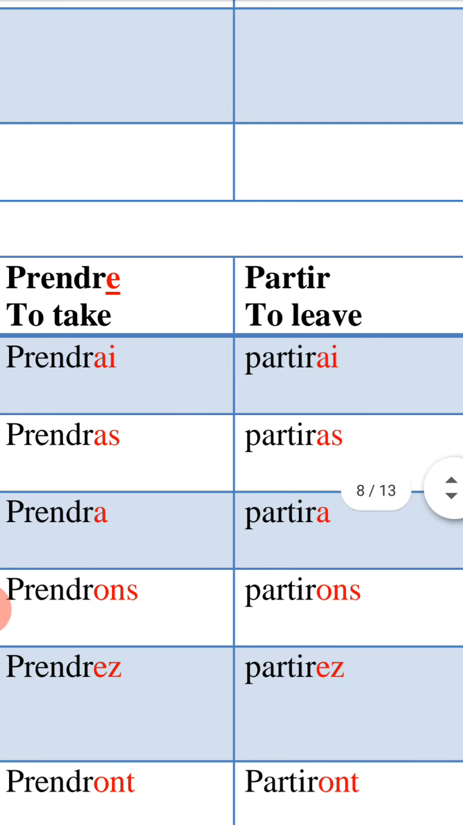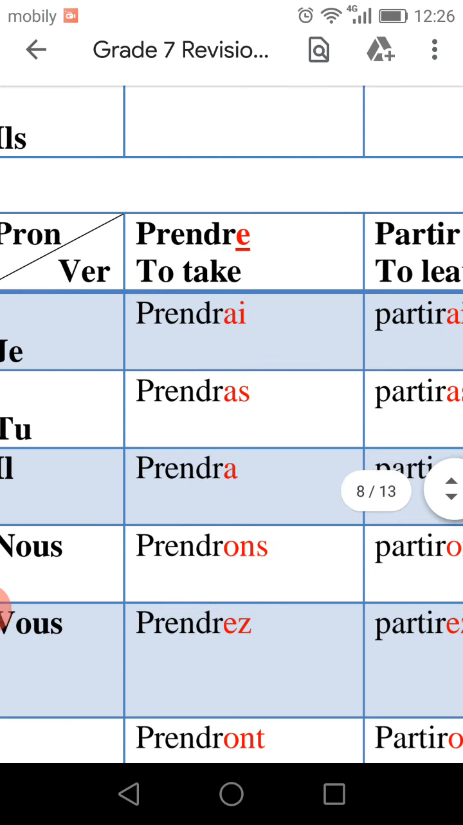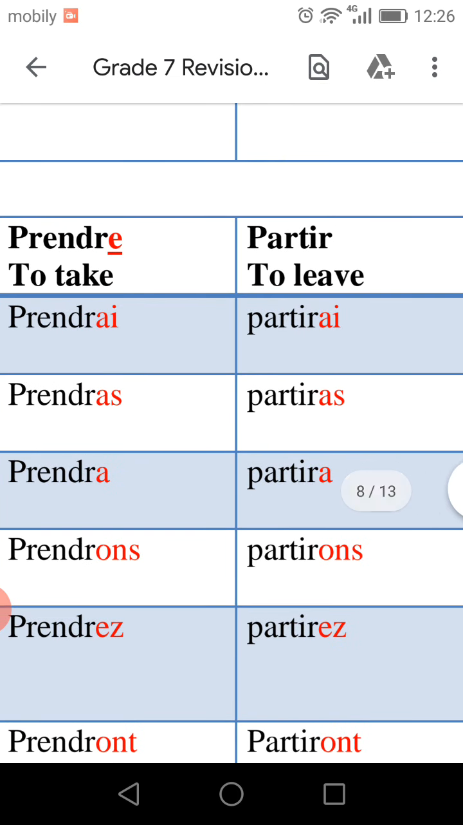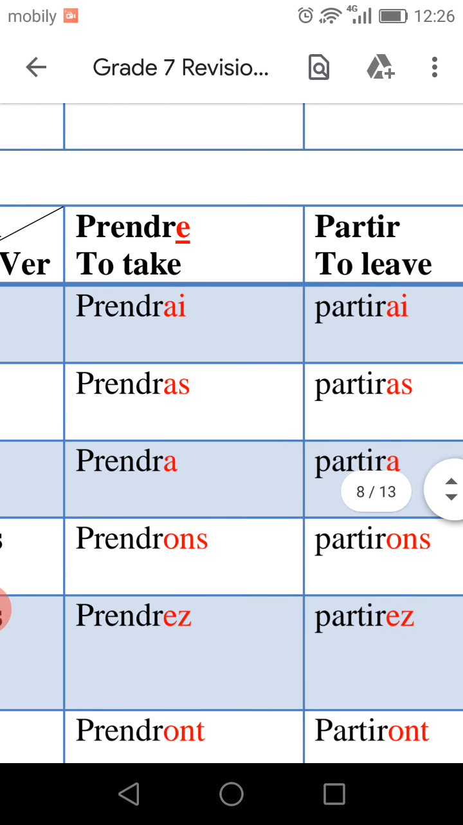Verb partir, first, you don't have to make any changes to verb partir. Just keep it. Then add les terminaisons. Les terminaisons, the same, like prendre, AI, AS, A, ONS, EZ, ONT. So, I will leave, je partirai. Just add AI after IR. Okay? Please don't make any changes to the base form, to the infinitive form. I mean verbe partir. Don't make any changes.